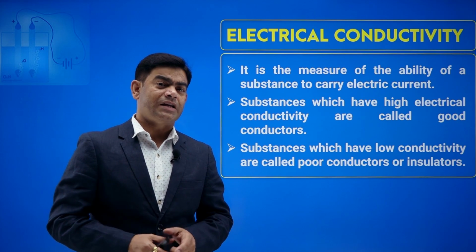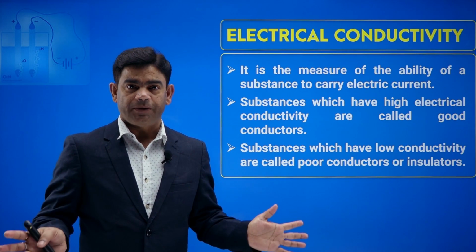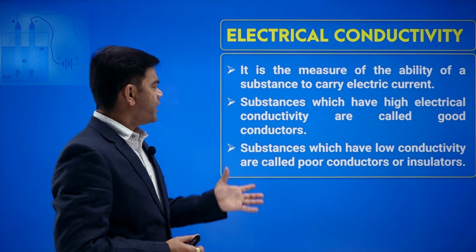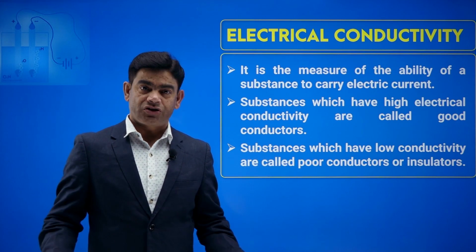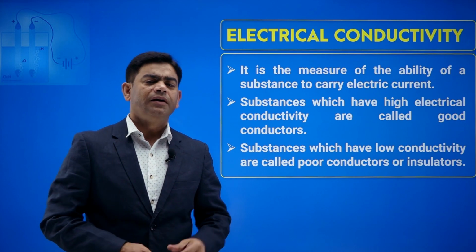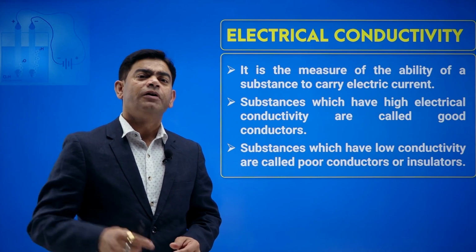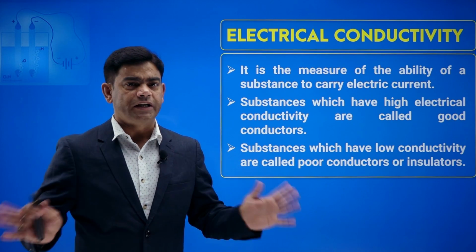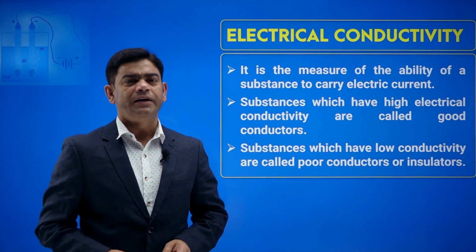But substances like insulators or bad conductors, they have no conductivity. So I can say that insulators, or you can say non-conductors, have poor conductivity or no conductivity at all, but a good conductor has a good conductivity.